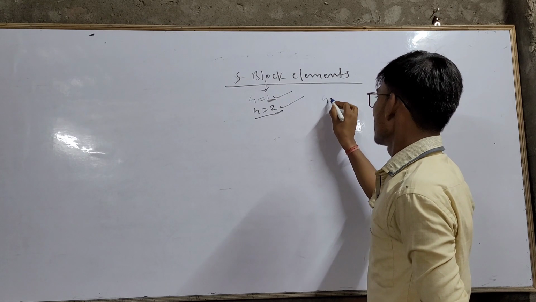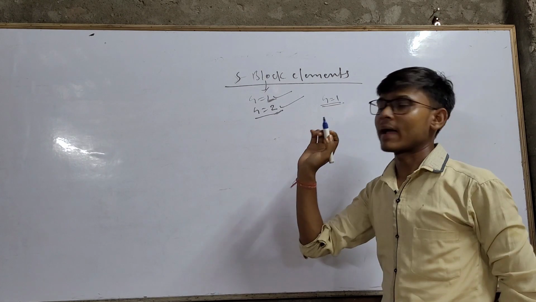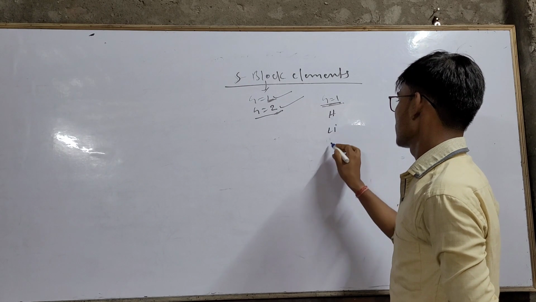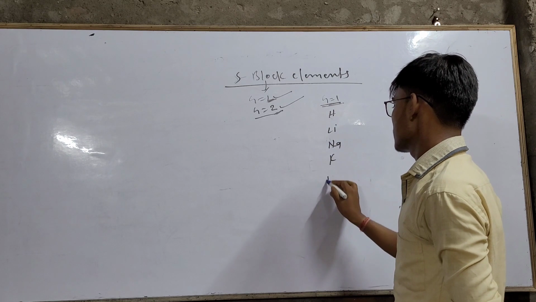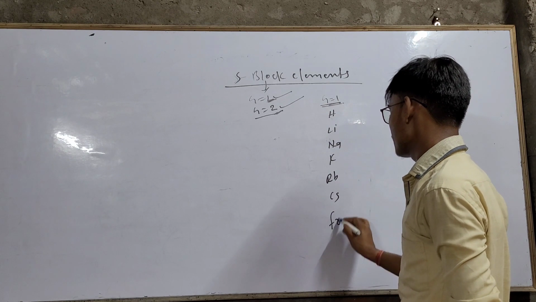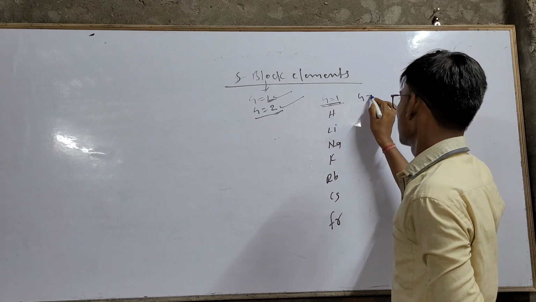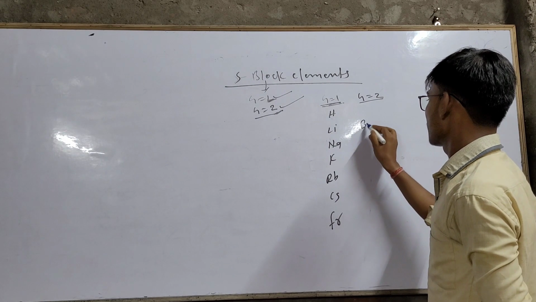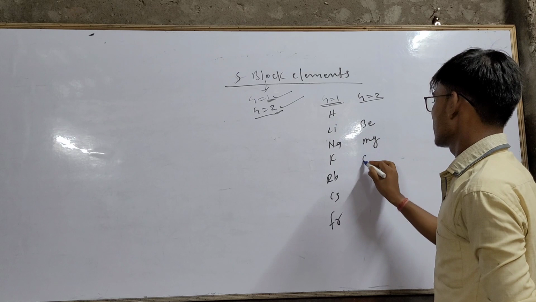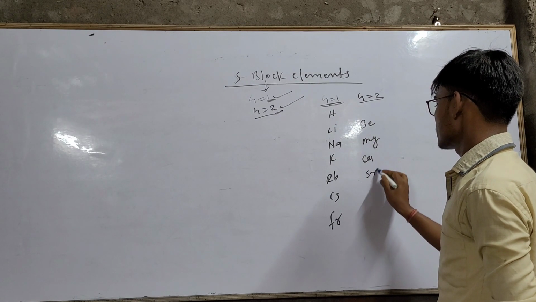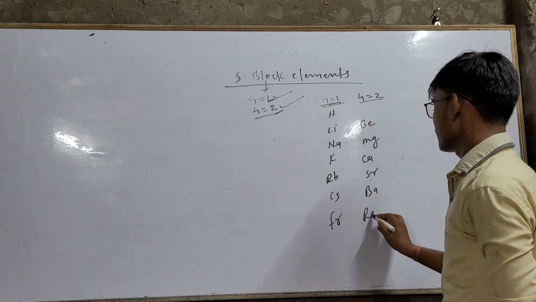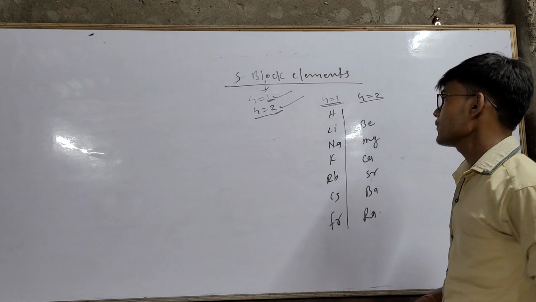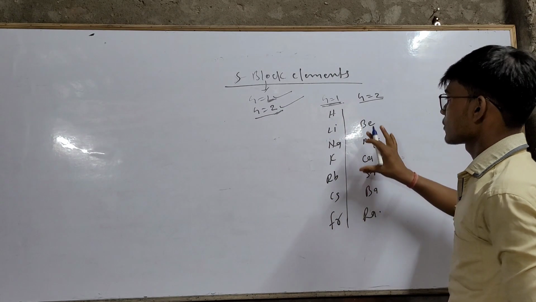Okay, if you look at the periodic table, then you will find that group 1 contains the following elements: hydrogen, lithium, sodium, potassium, rubidium, cesium and francium. And if you look at the second group, then the second group contains the following elements: beryllium, magnesium, calcium, strontium, barium and radium. So all these are elements of group 1 and second group, and these elements are known as S block elements.